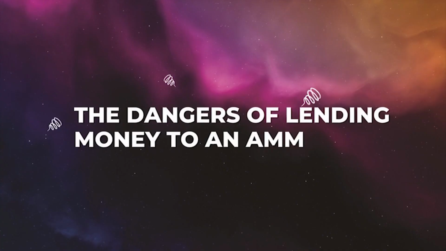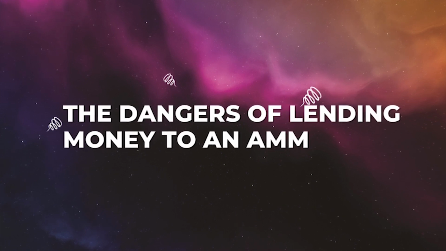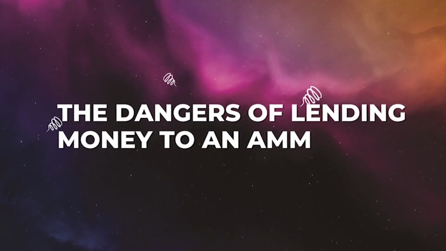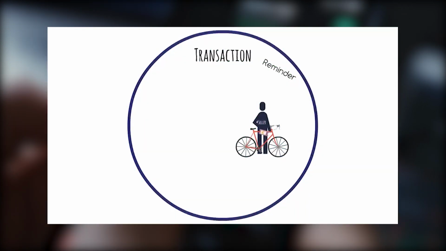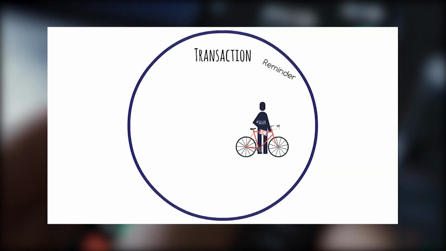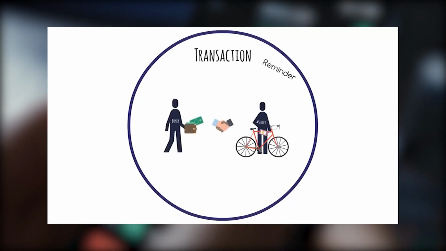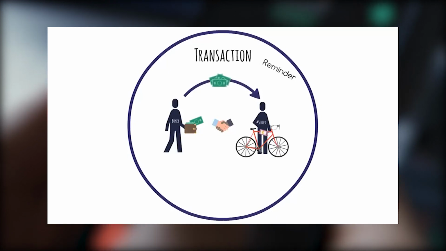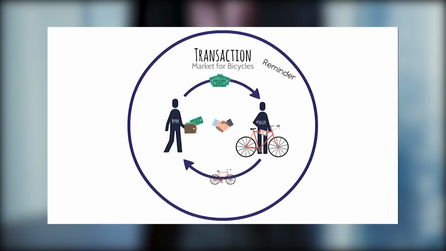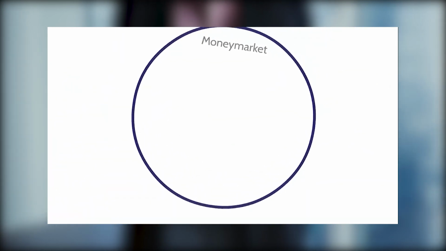The dangers of lending money to an AMM. Impermanent loss isn't a very catchy name, to be honest, because the losses are only realized once you remove your coins from the liquidity pool. This type of loss is impermanent, but at that point the losses are essentially irreparable. Even though the fees you receive might be enough to make up for those losses, the name is still a little deceptive. Pay close attention when you deposit into an AMM.